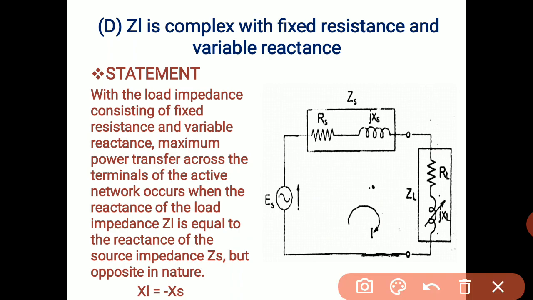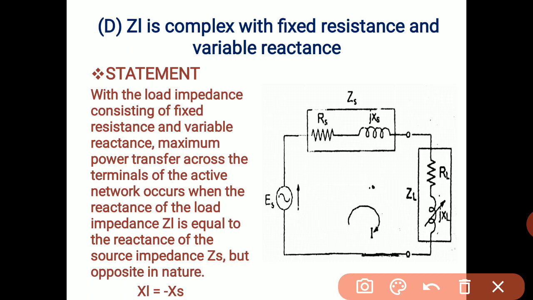In the previous case, RL is variable and XL is fixed. So in this case, RL is fixed and XL is variable. So the statement is that with the load impedance consisting of fixed resistance and variable reactance, maximum power transfer across the terminals of the active network occurs when the reactance of the load impedance ZL is equal to the reactance of the source impedance ZS, but opposite in nature.